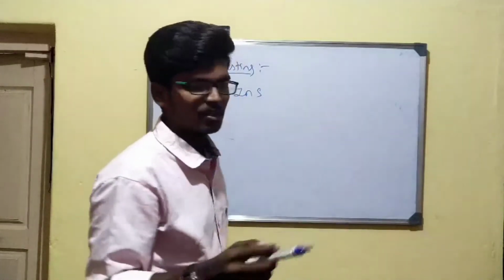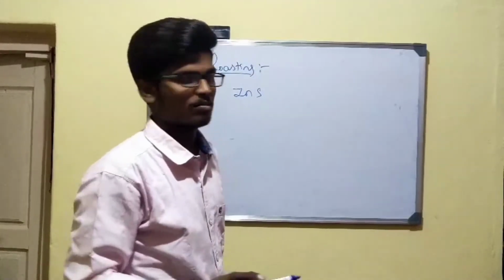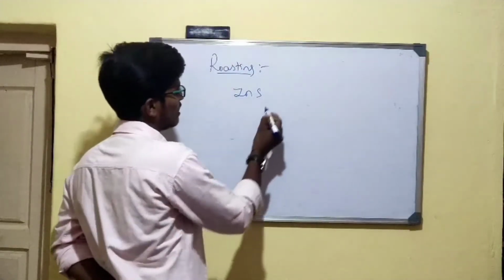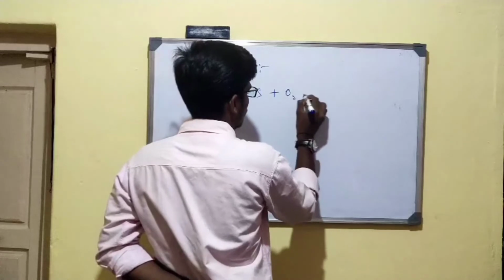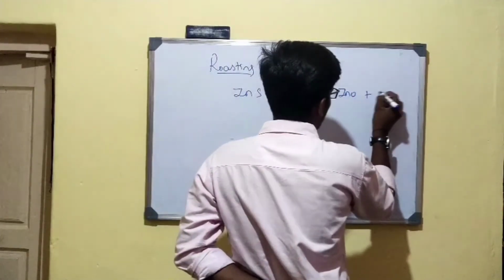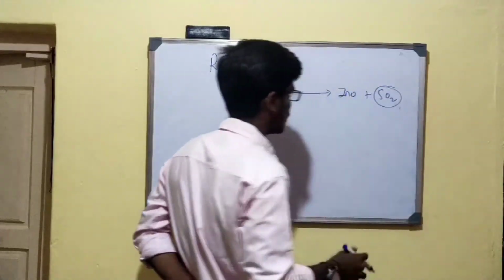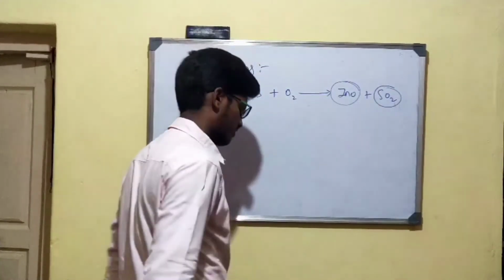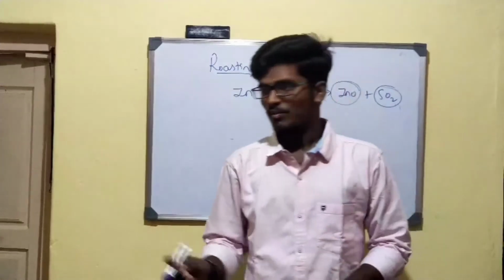Sulfide ores are subjected to a roasting process to convert them into metal oxide. For example, zinc sulfide, that is calamine ore, is roasted. That will give zinc oxide plus sulfur dioxide gas. Here we will get metal oxide. Then, first of all, what is roasting?